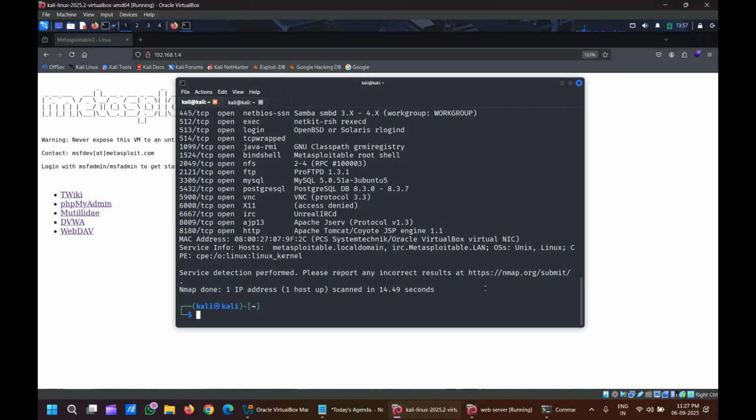Vulnerability assessment also we can do. Ports open we have seen. Running services we have seen, and some of the gathered information also we have seen. So as I have discussed, Nmap is a very powerful tool. All these systems we can see.